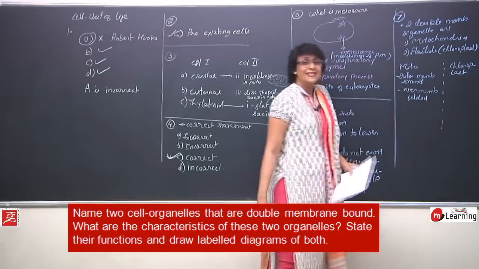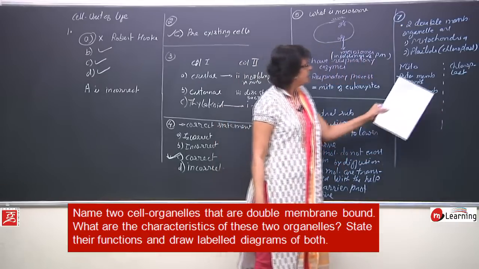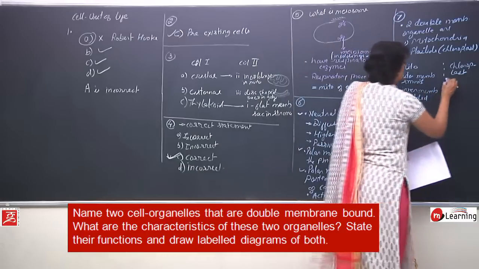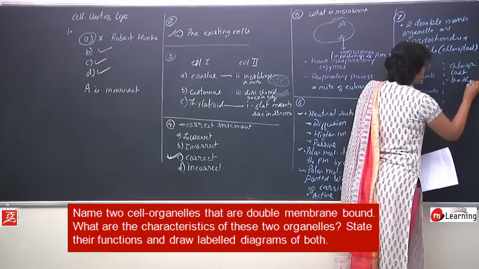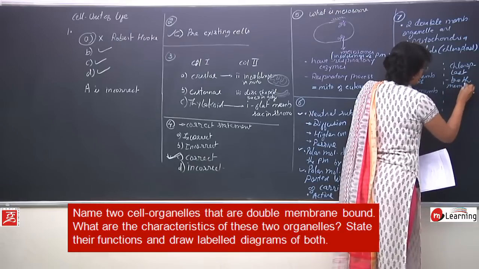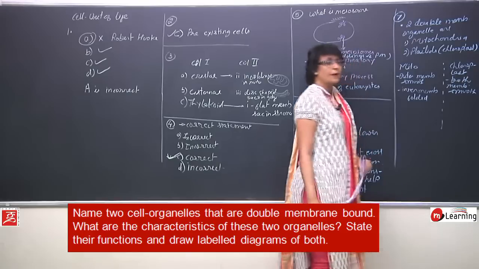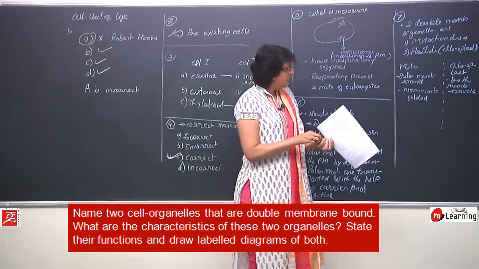These folds are known as cristae. In case of chloroplast, both the membranes are smooth after the chloroplast is completely formed.